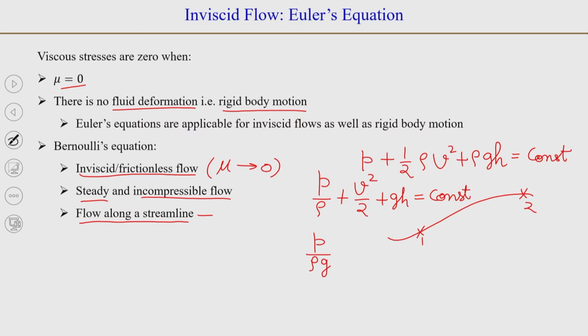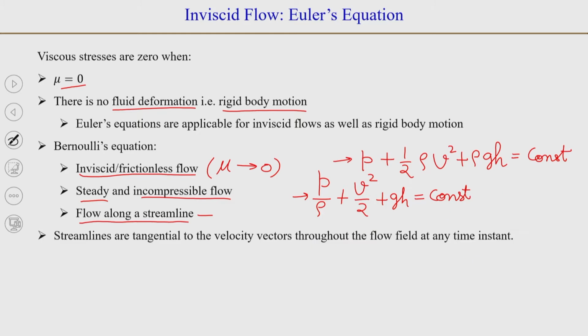So, P by rho g plus V squared by 2 g plus h is equal to constant. So, when gravity is constant, this term again will become a constant. So, you could use either of the forms of Bernoulli's equation.